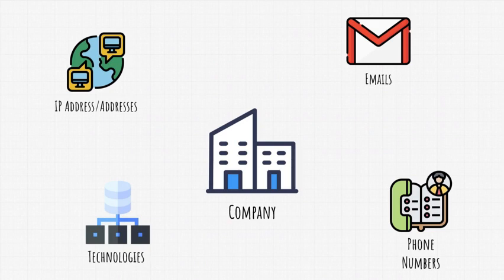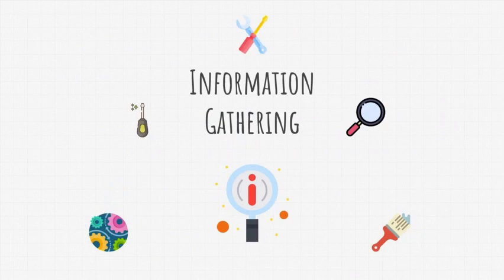Just one piece of software on one machine that is outdated or that has a known vulnerability that could be exploited is our way in. So, now that we know what we're looking for during this first step, it is time we see what tools and programs we can use to find out as much information as possible about our target. Let's do it.